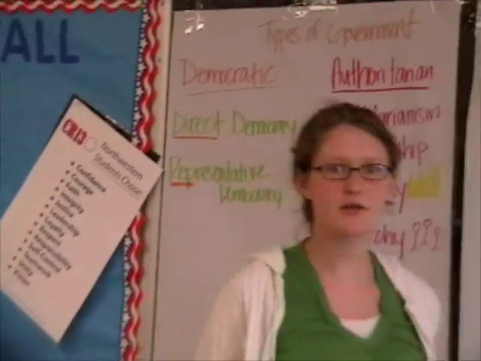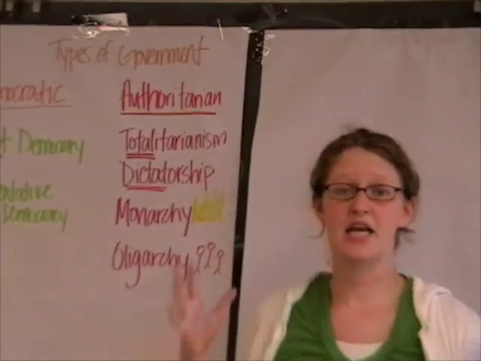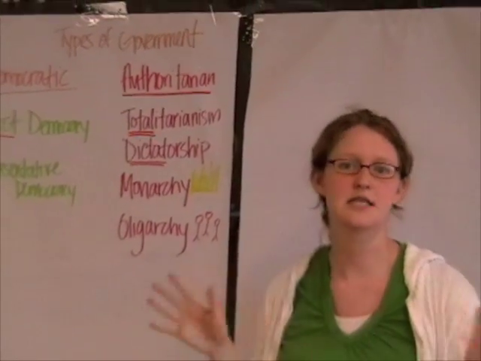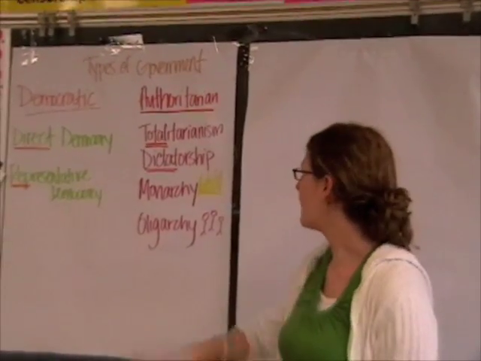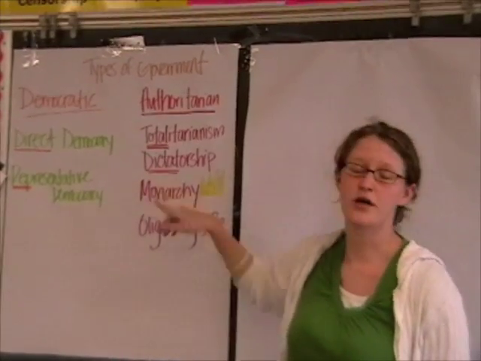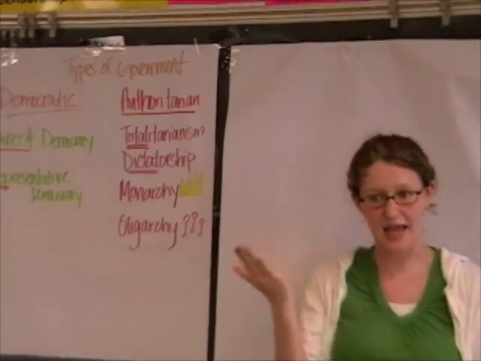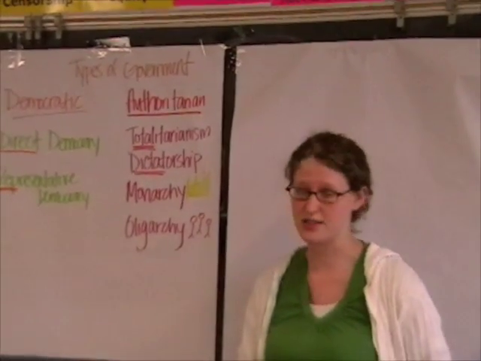So now let's check out authoritarian. All right, totalitarianism, that's when the government has total control. They own you, they make decisions for you. You really have no say. It's kind of the hand you've been dealt. A dictatorship, that's someone who, again, dictates. And if you don't know what dictate means, again, they get to say what happens. And that's normally one person who gets to make all those decisions.